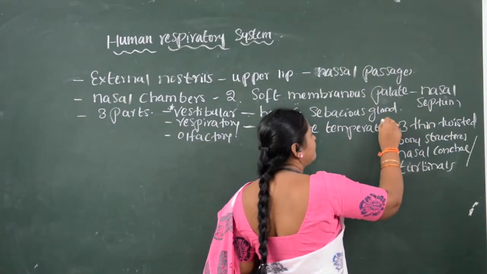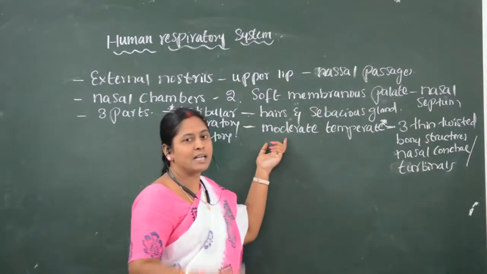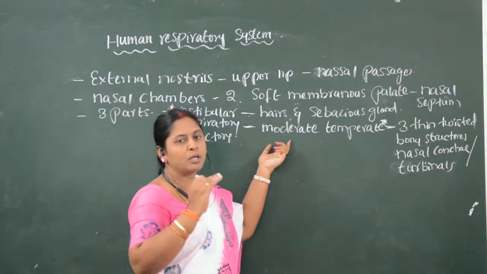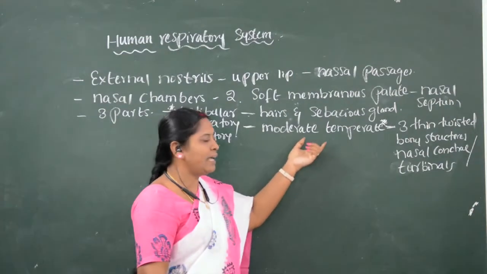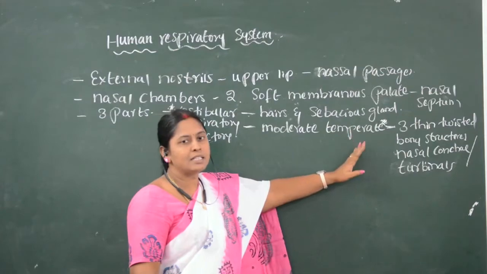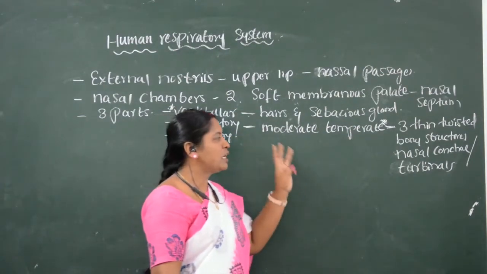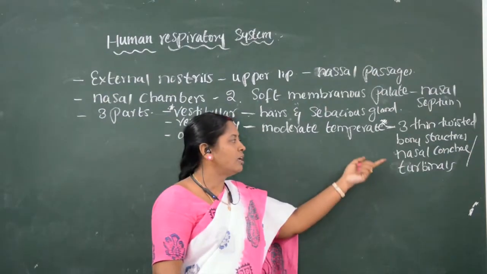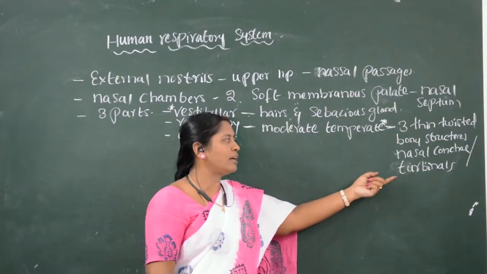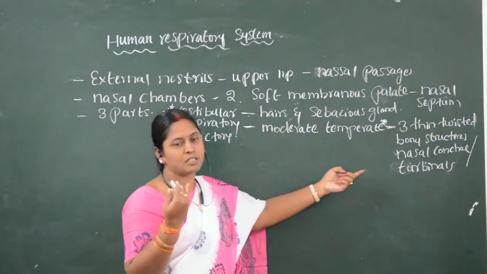The respiratory part makes the air equal to the body temperature when it enters through the nasal chamber. Where are the three thin twisted bony structures present?